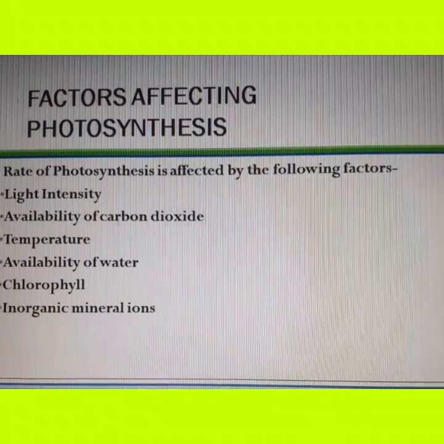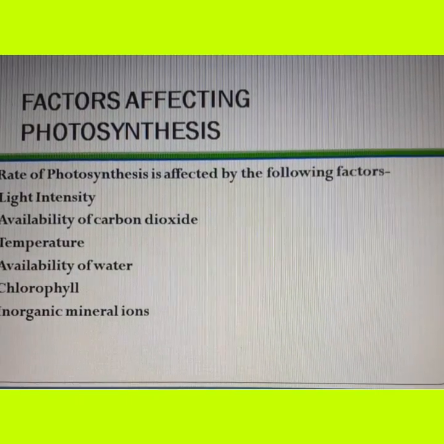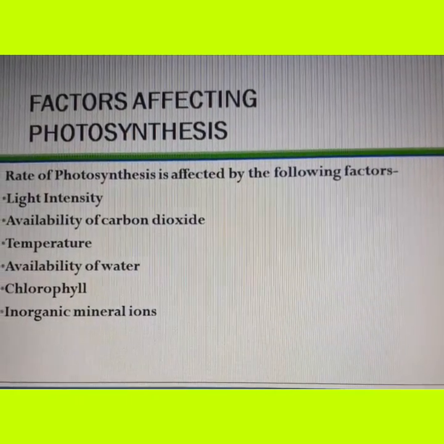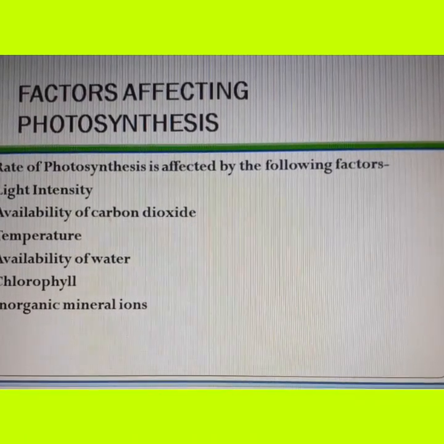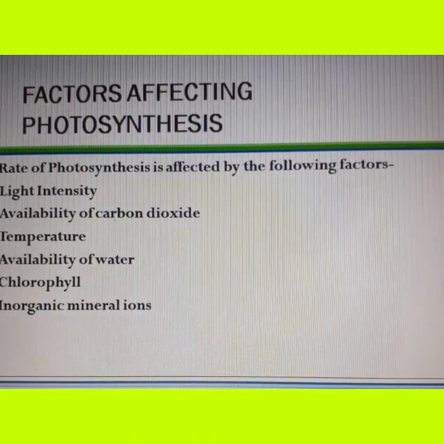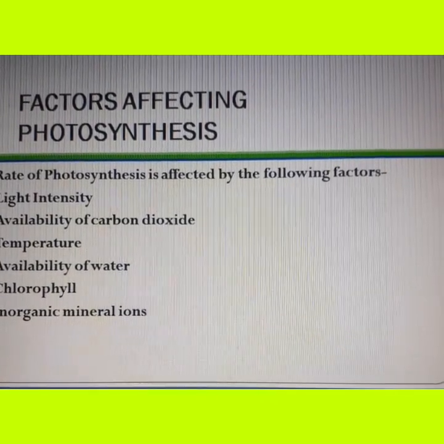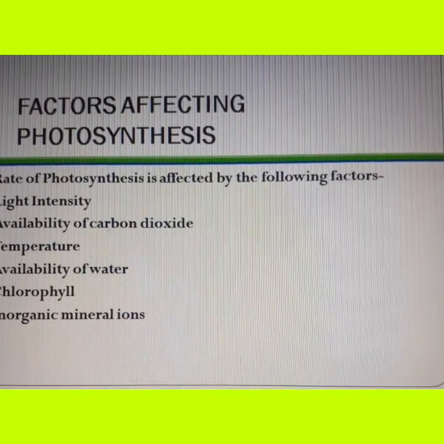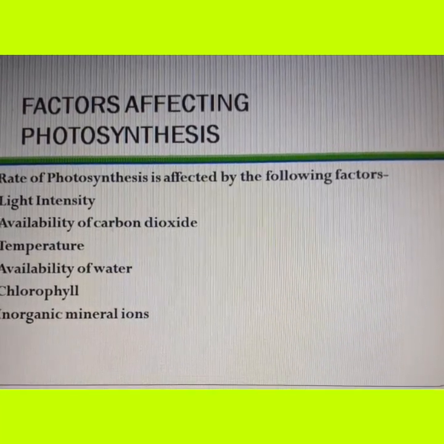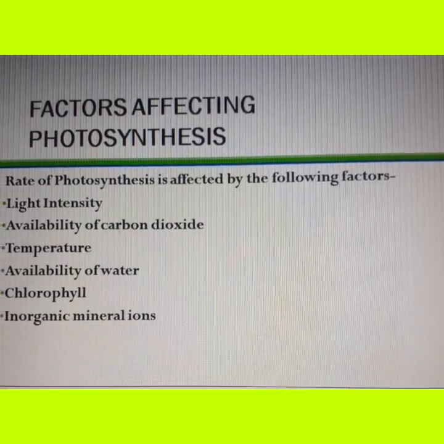The process of photosynthesis is influenced by various factors. These factors include all the raw materials and the other factors needed for photosynthesis. The main factors are the intensity of light, availability of carbon dioxide, temperature, availability of water, chlorophyll, and inorganic mineral ions.